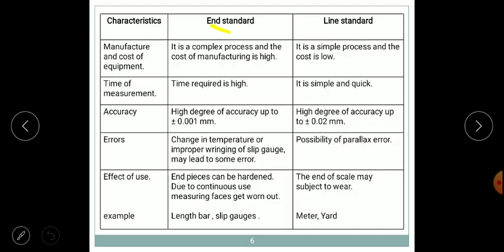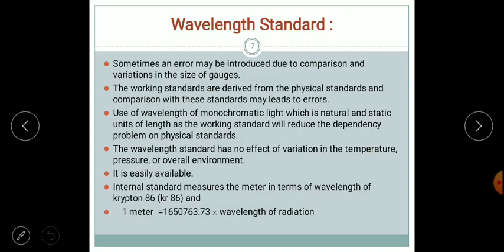Now compare the two standards. As high accuracy is there for end standard, the manufacturing cost will be higher and the time required for measurement will be higher. Errors may include improper wringing, which we'll discuss in further sessions, but parallax error is the important error which may occur in the line standard. Important applications or examples are length bars or slip gauges, and meter and yard.